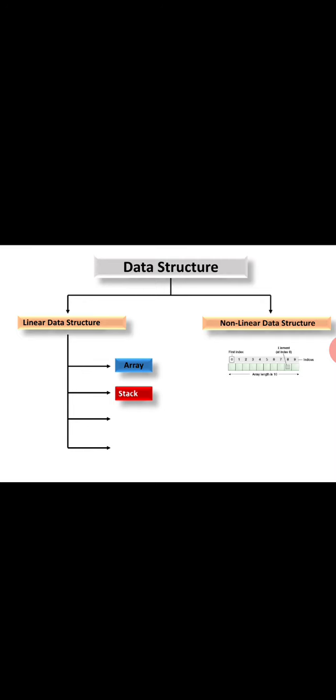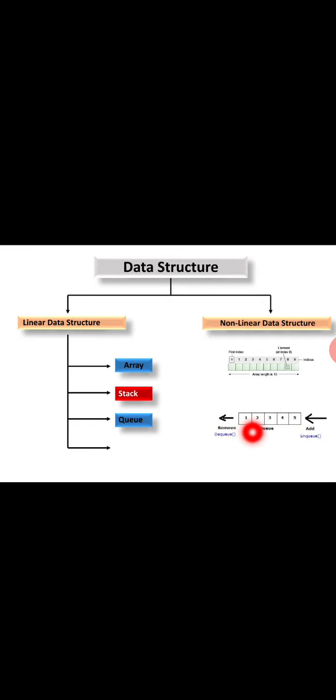Then another one is stack. Stack is also one of the linear data structures. Before going to the stack, let me cover the other two types. One is queue. The queue is also a linear data structure. The symbolic representation is the same as an array, and it is also in sequence. One data element is dependent on the next element, but insertion and deletion are implemented with another mechanism, that is first in first out.